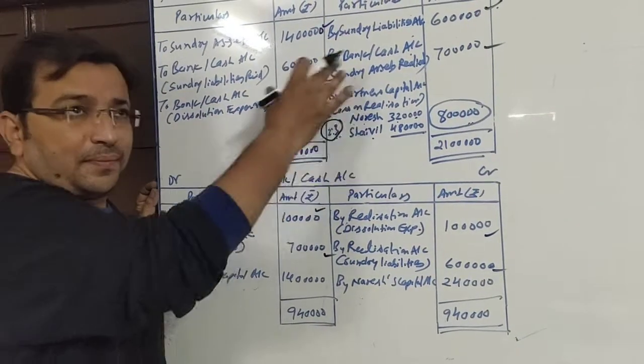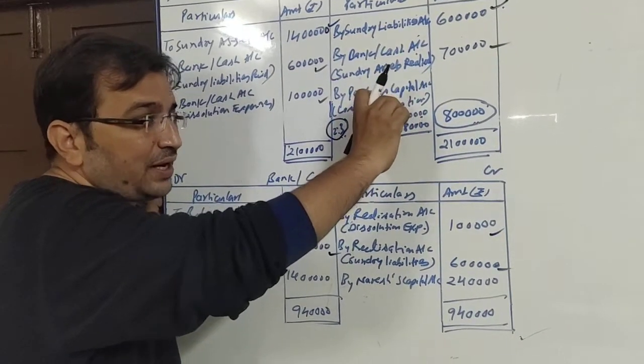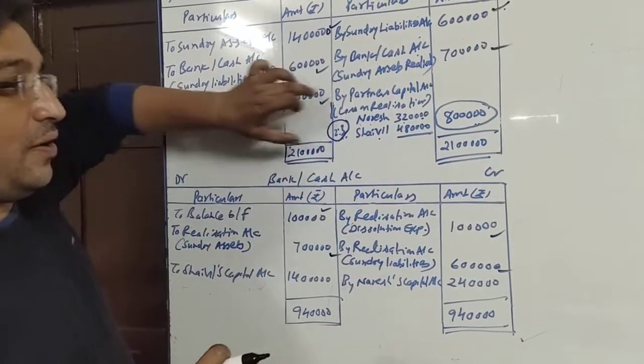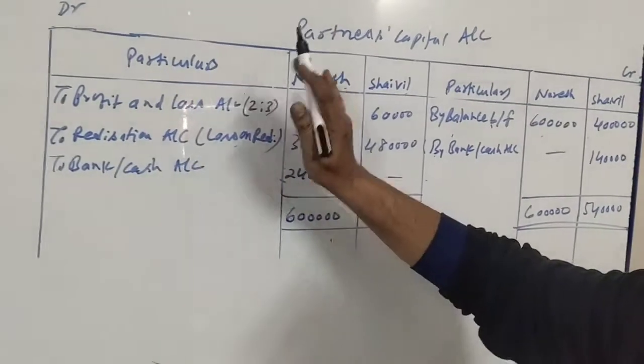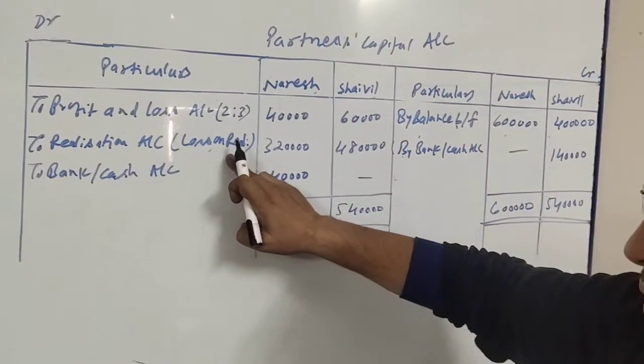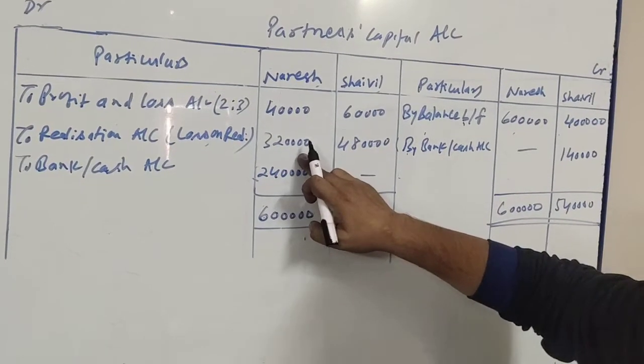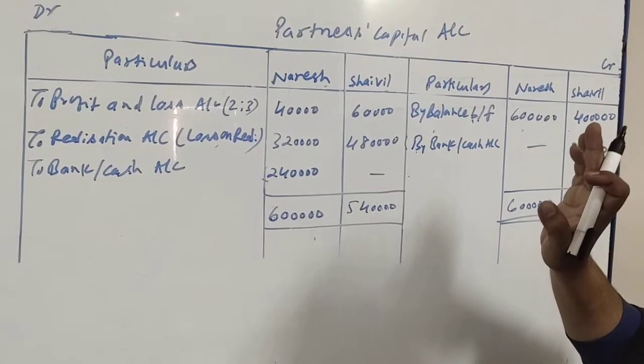So our realization account is over. We only need to transfer this to the debit side of their capital accounts. So here it is: debit side of partners' capital accounts to realization account, loss on realization 3,20,000, 4,80,000.